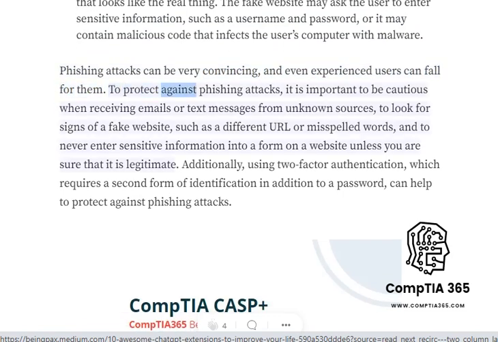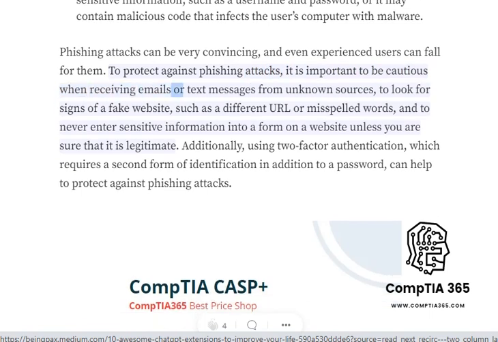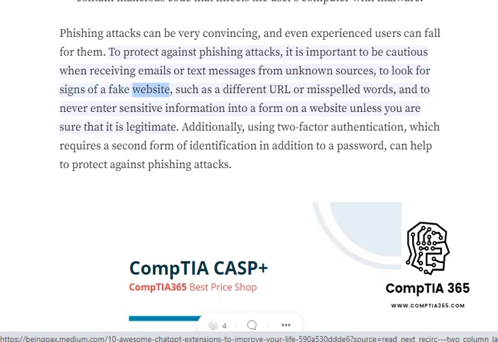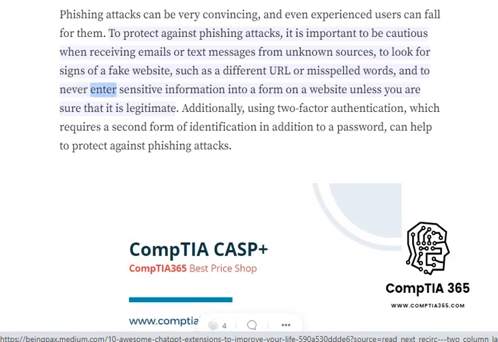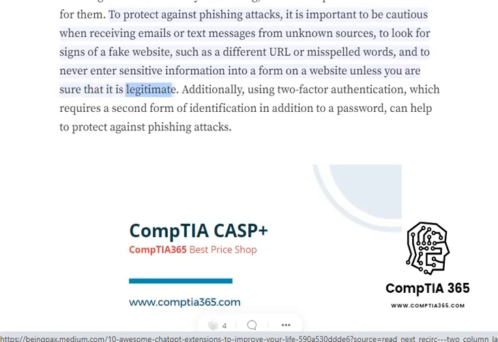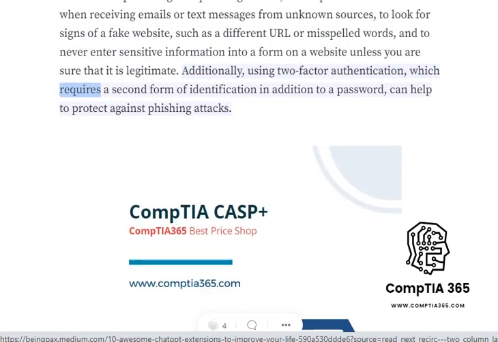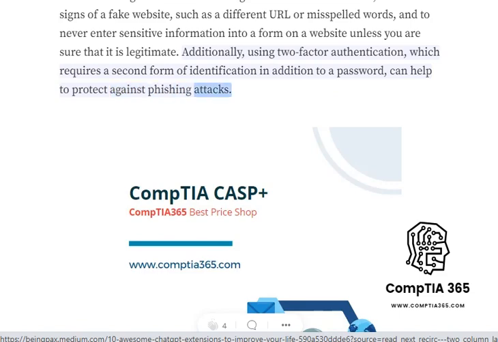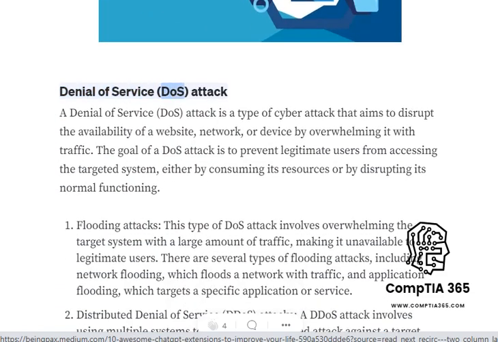To protect against phishing attacks, it is important to be cautious when receiving emails or text messages from unknown sources, to look for signs of a fake website, such as a different URL or misspelled words, and to never enter sensitive information into a form on a website unless you are sure that it is legitimate. Additionally, using two-factor authentication, which requires a second form of identification in addition to a password, can help to protect against phishing attacks.